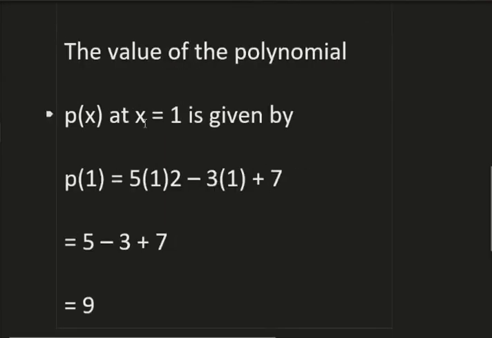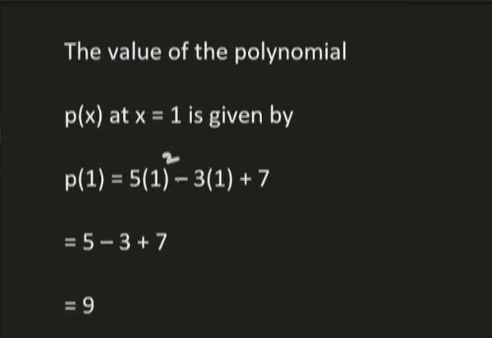P of x at x is equal to 1 is given by: we have to substitute 1 in the place of x. So by substituting 1, we'll get 5 times 1 square, minus 3 times 1, plus 7. The square of 1 is 1, and if you multiply that 1 by 5, you will get 5. If you multiply 3 times 1, you will get 3, plus 7.